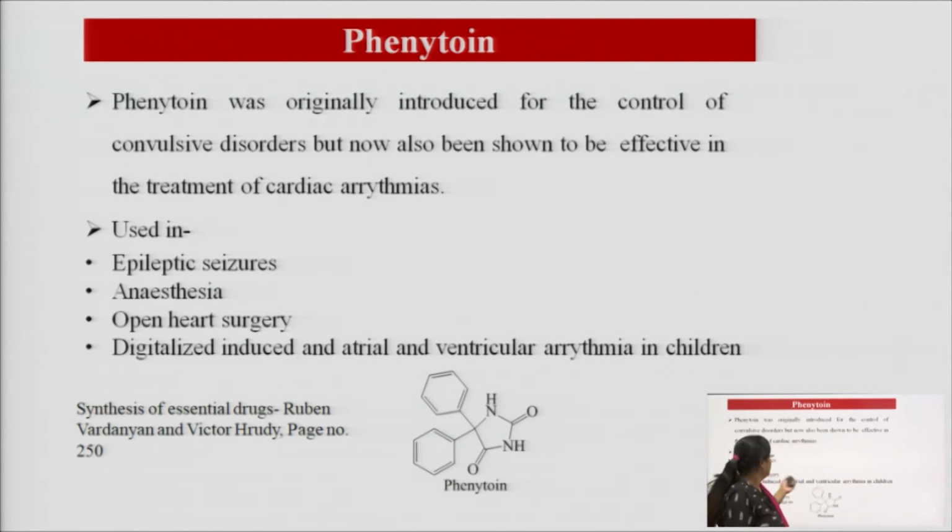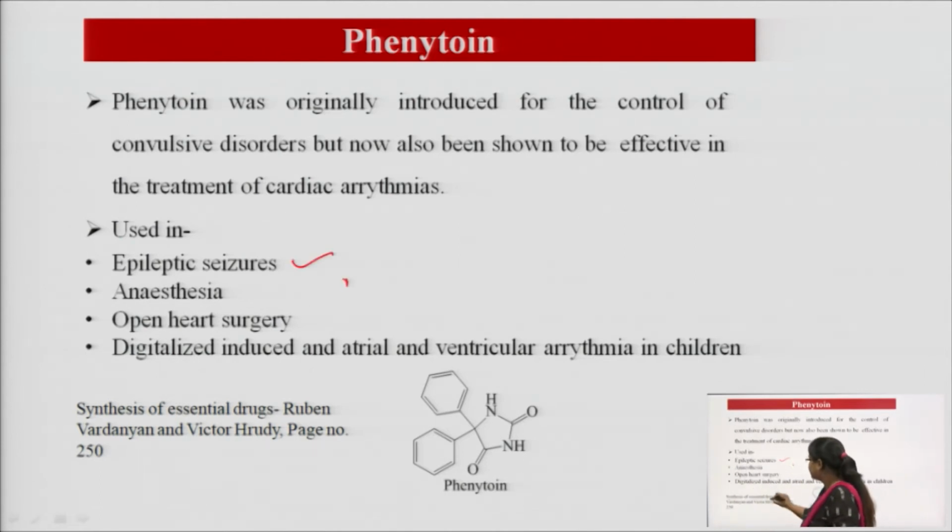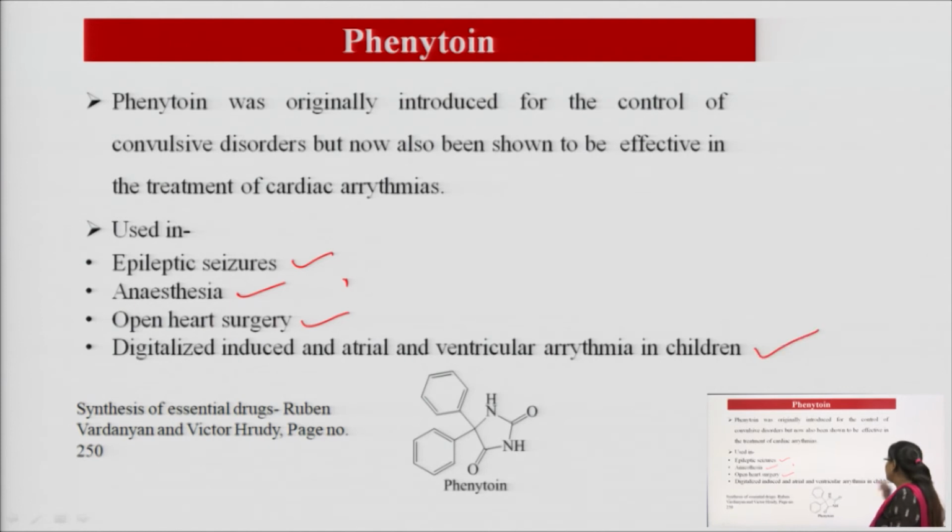The use is in epileptic seizures, that is its normal general effect. Then in anesthesia, again we discussed in the last slide. Next is open heart surgery. In open heart surgery, phenytoin is used, and last is digitalis-induced atrial and ventricular arrhythmia in children. If there is toxicity caused by digitalis, that is again a cardiac glycoside, in atrial and ventricular arrhythmias in children, then phenytoin is used. This is the structure of phenytoin.